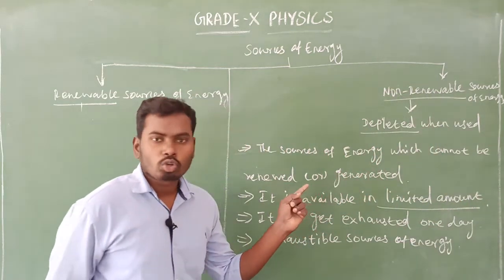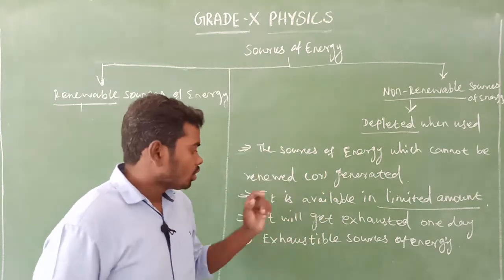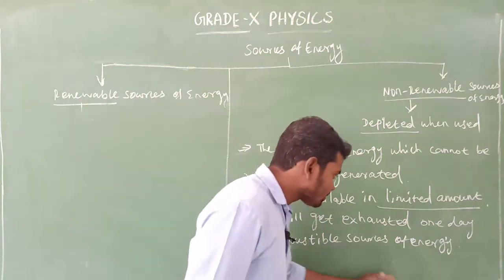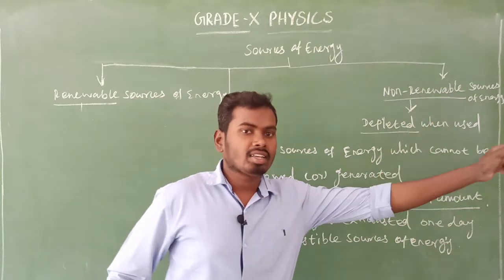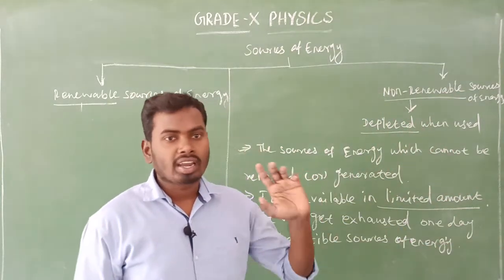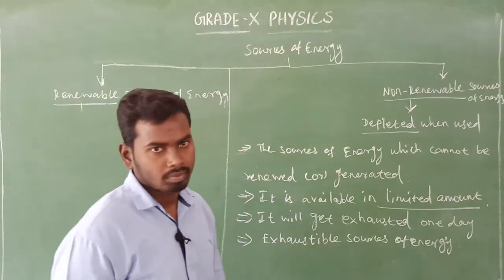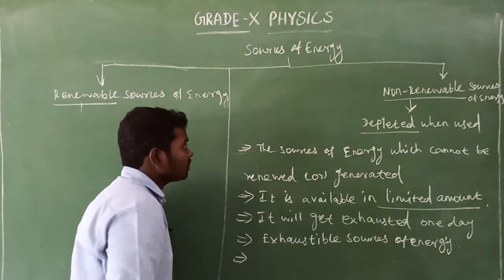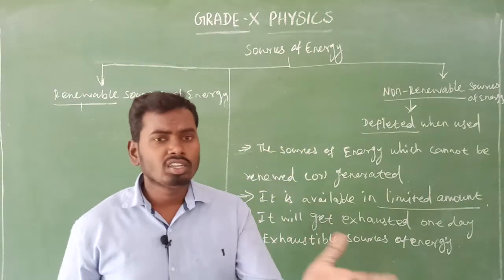But the non-renewable source of energy is available in only a limited supply. So it is also known as an exhaustible source of energy because one day it will be completely used up. We cannot get it back again and again. Isn't it? Yes. Okay, so then this non-renewable source of energy is also known as a conventional source of energy.